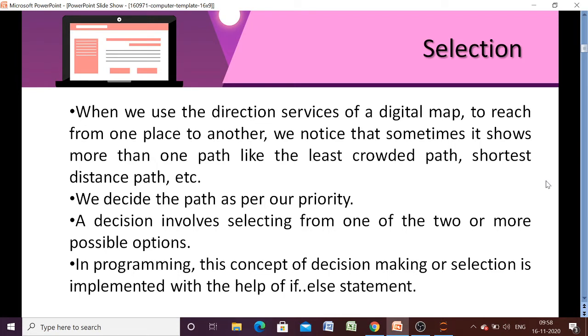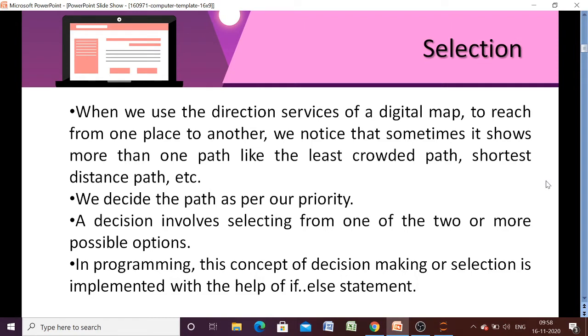Now all of us have seen that when we are following a digital map on our mobile, it shows various paths to reach a particular destination. But we choose some path according to our convenience. We may choose the shortest path or we may choose the least crowded path. So it depends upon our priority.